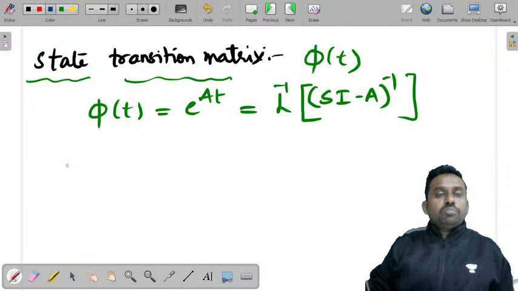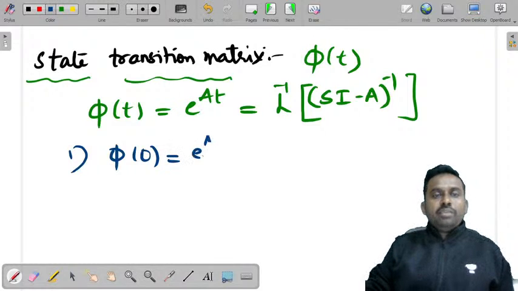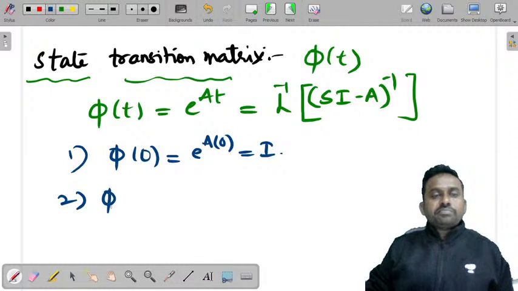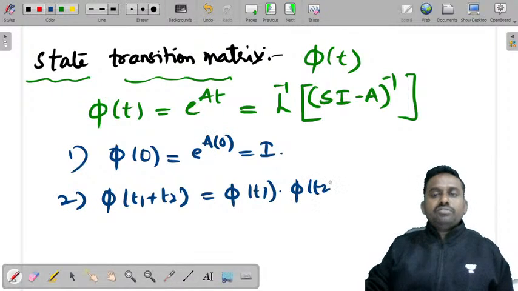It also has some properties that you need to remember. One is phi of 0 is equal to e power A into t, where t is 0, so that is the identity matrix. Phi of t1 plus t2 is phi of t1 into phi of t2. If you just calculate, you'll get it.